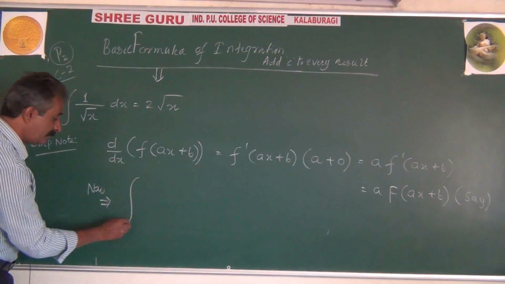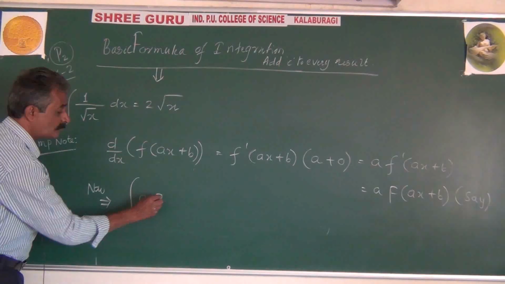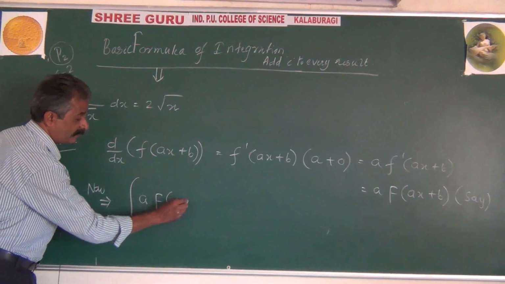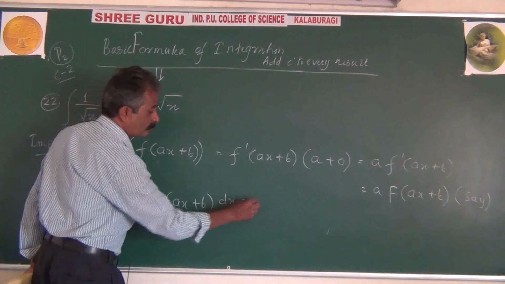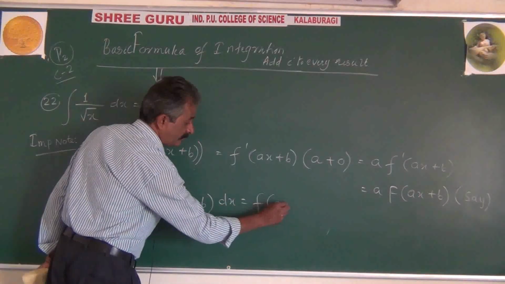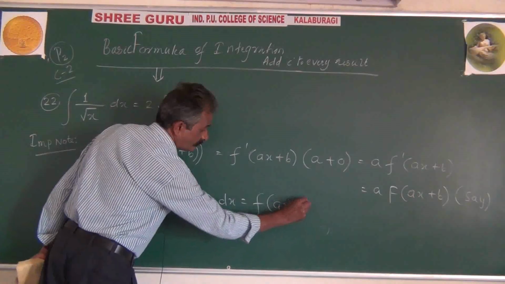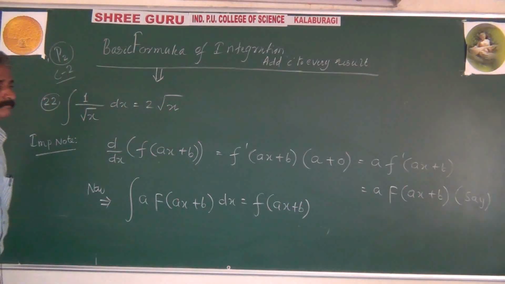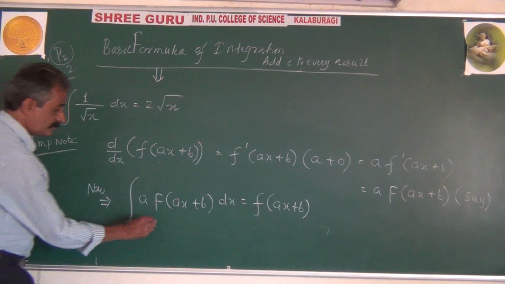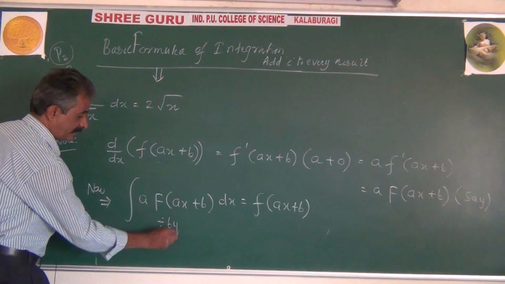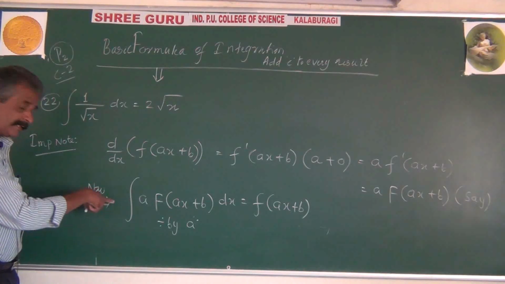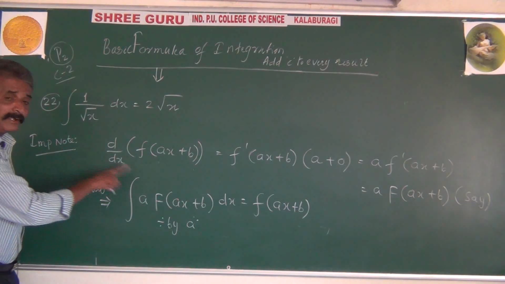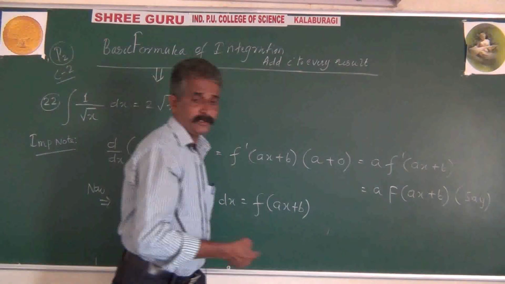So now, integration of a into capital F of ax plus b dx will be equal to small f of ax plus b. Or dividing by a, because after all a is a constant, it can be kept out of the integration and divided too.